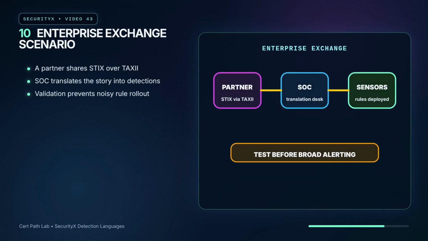Here is a realistic enterprise scenario. A financial services company receives partner intelligence about a malware family targeting remote access workflows. The intelligence arrives as STIX over TAXII with indicators, malware relationships, and a few behavior notes. The SOC does not blindly import every indicator as a high-severity alert. They translate the story. Sigma covers suspicious authentication and process events. YARA checks attachments and recovered payloads. Snort watches relevant network paths.